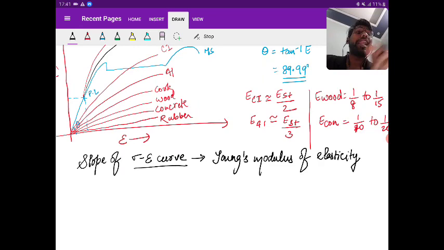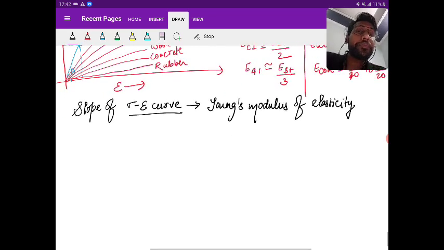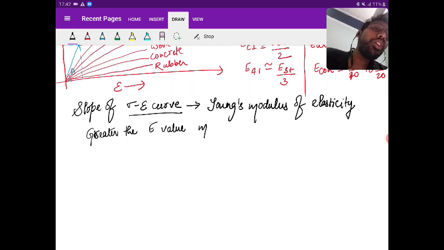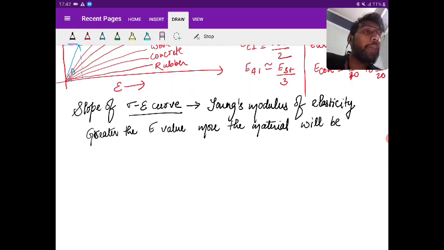Elastic doesn't mean stretch. Stretch means ductility. Is it clear? So what I'm saying here: the greater the E value, the more elastic the material will be.